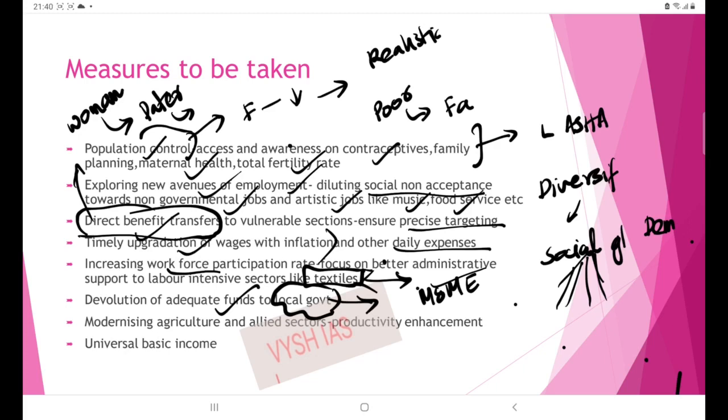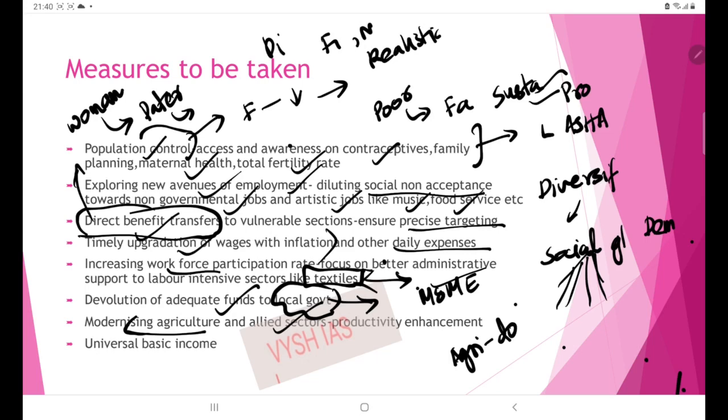Then next is modernizing agriculture. See, India is an agri dominant economy. So what we have to do is modernize agriculture and move on to sustainable methods of agriculture so that the productivity can be increased and the sustainability can also be increased. And there are some allied sectors like the food processing sector, marine sector, dairy sector. So if you are developing agriculture, then the spillover effect is going to other sectors also.